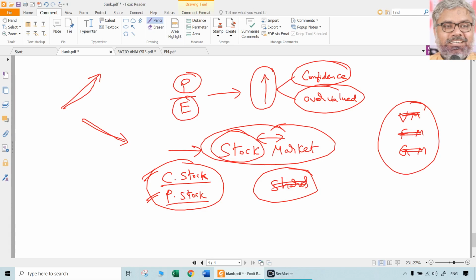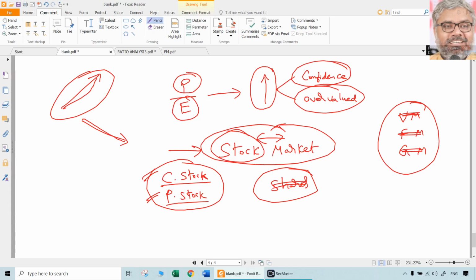So bulls, bears, this entire language of animals is there in the stock market. Bullish, bearish, etc. So why are people called bulls? If you observe, in front of the New York Stock Exchange there is a very huge sculpture of a big bull, black colored.